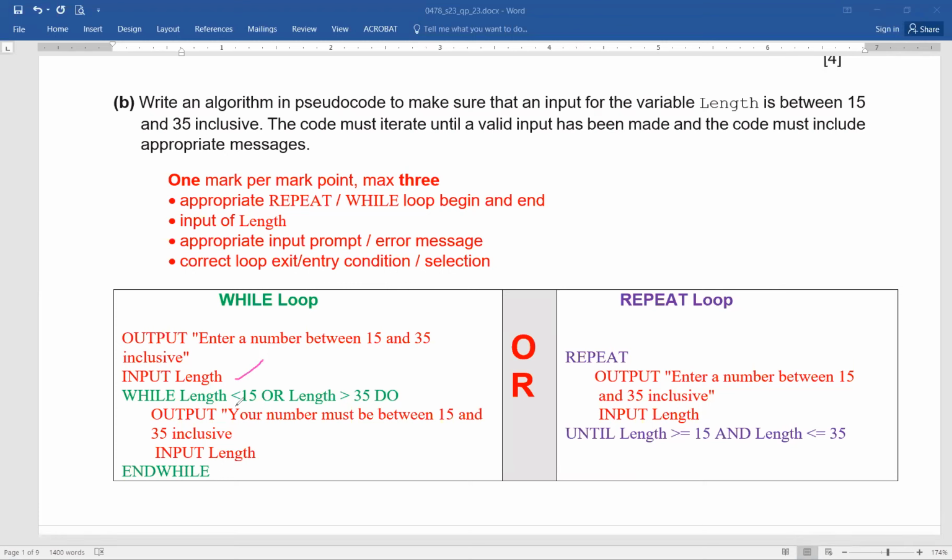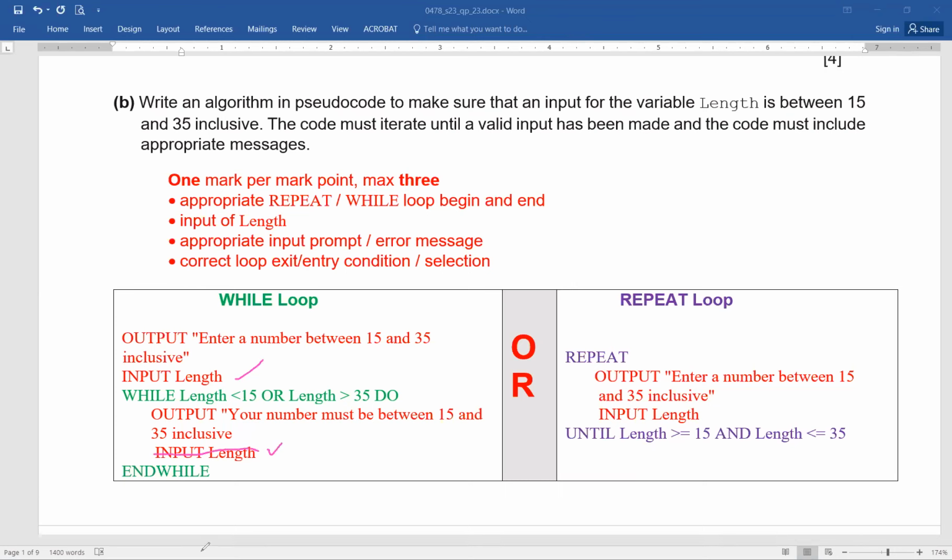While length less than 15 or length greater than 35 do. If the value of length entered by the user is less than 15 or above 35, then the user is given a message: you must enter a value between 15 and 35 inclusive, and input of length is written once again. So just remember, here the input is taken once. By the way, I forgot to write it down.